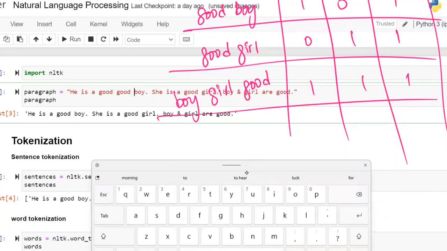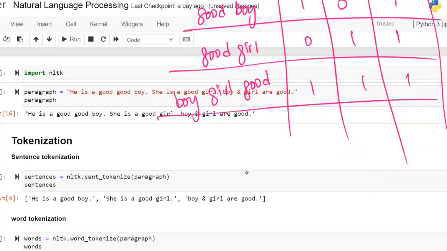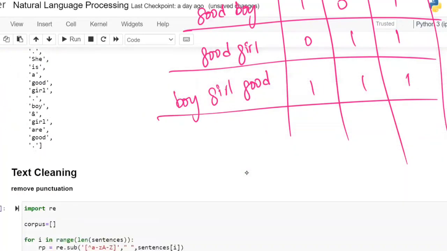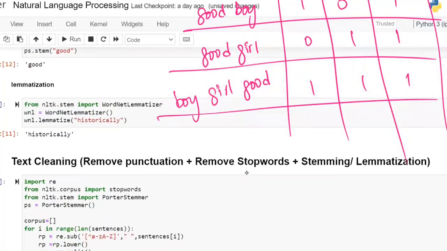The word good is repeated two times: good good boy. Okay, sir, grammatically it is wrong. Here, no grammar. Grammar is not important for text classification. Only the words are important. So now let us take it like this: he is a good good boy. Now I am applying the text cleaning, moving directly on to the text cleaning.